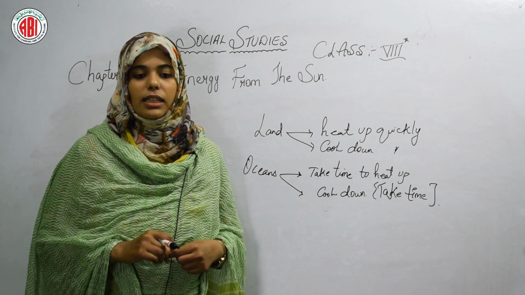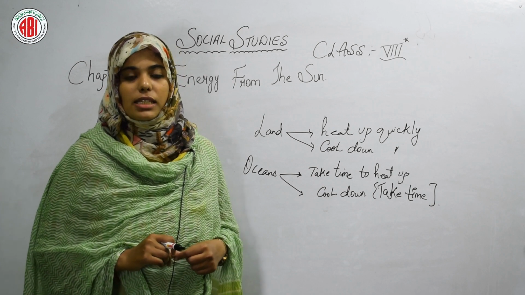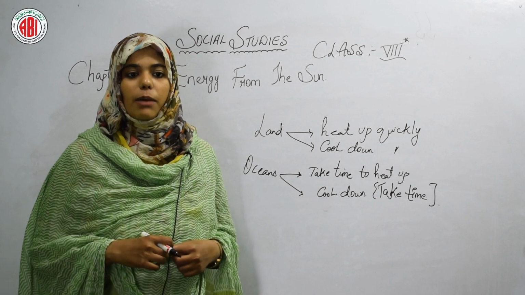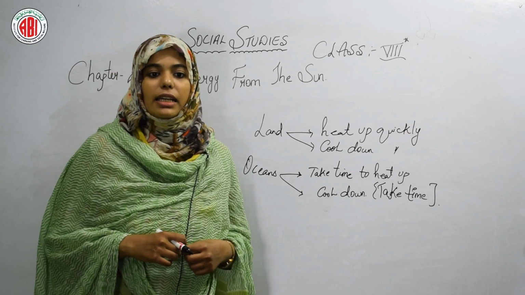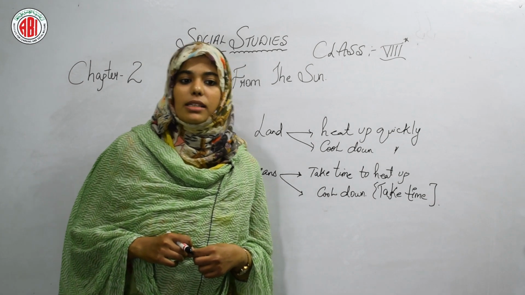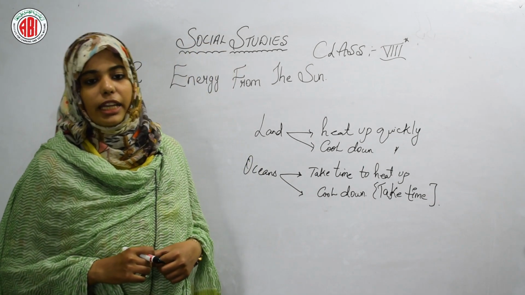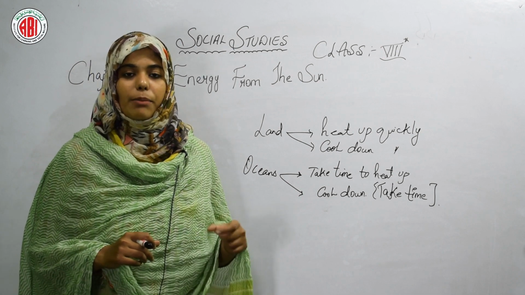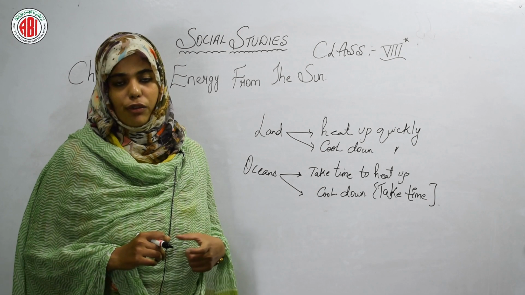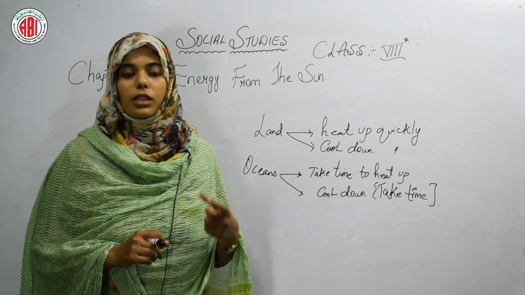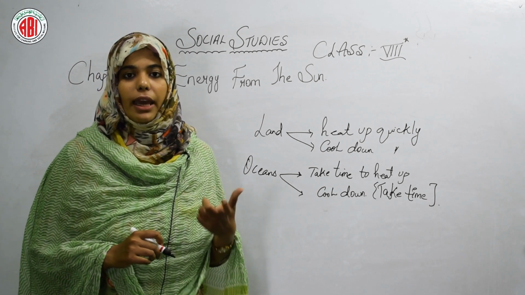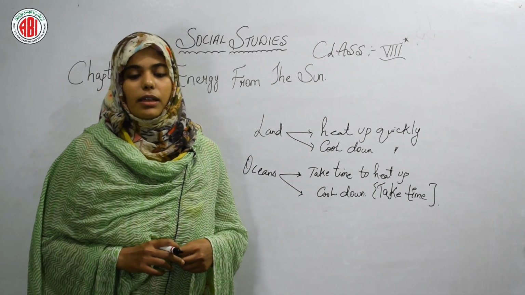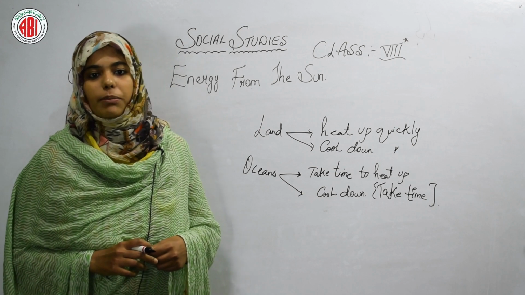The sun rays first heat the earth's surface. So what it is saying is that the heat coming to the atmosphere does not come directly. The rays first reach the earth's surface, then pass into the atmosphere. The atmosphere is nothing but air, and then it gets heated. The earth begins to radiate heat, which heats up the air around us.